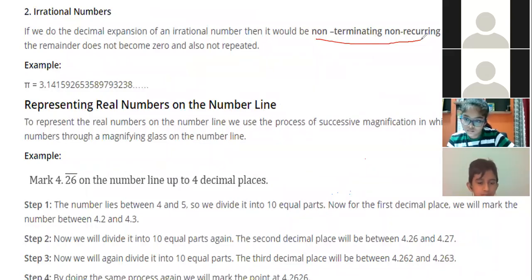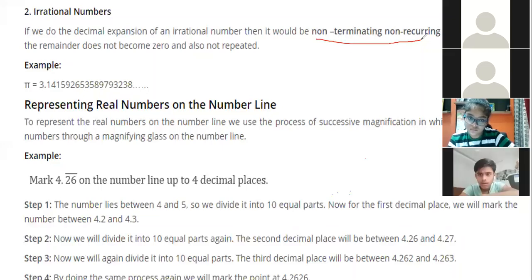Keep it in mind. Non-terminating means the division never ends. Non-recurring means different digits keep coming, for example 0 point 2, 3, 5, 7, different digits.